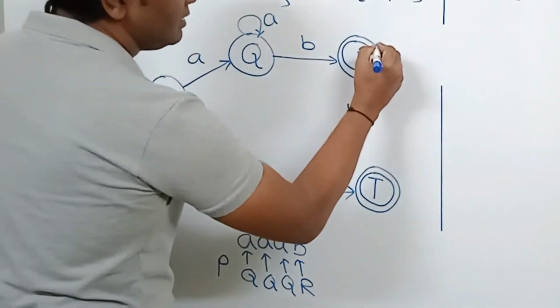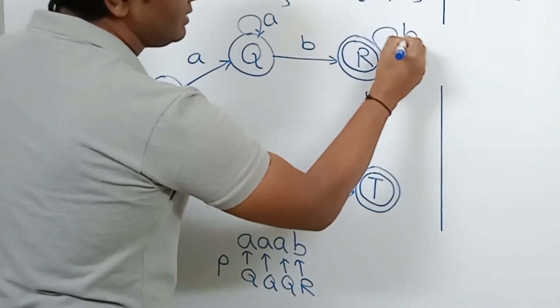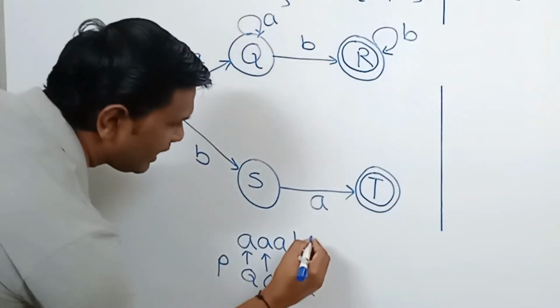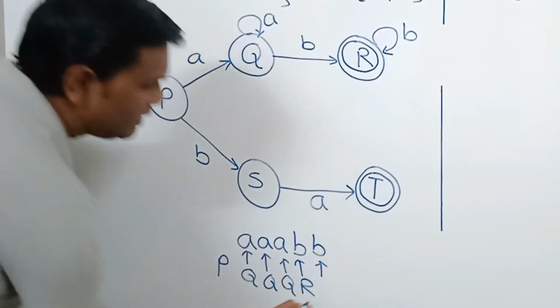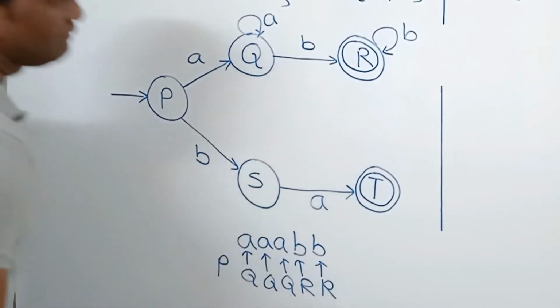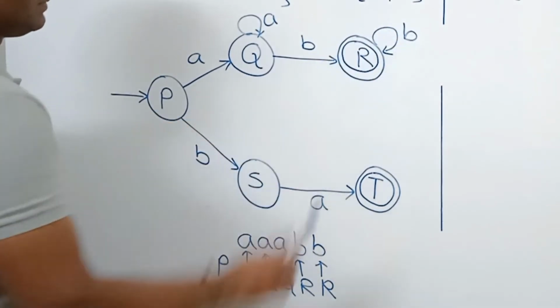While in R, as long as B's are coming, it is starting with A, ending with B, so we stay in R itself. That's why this loop.